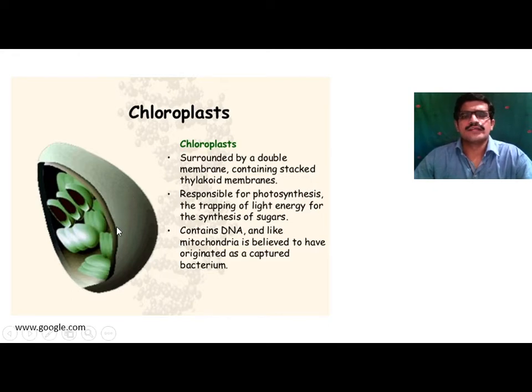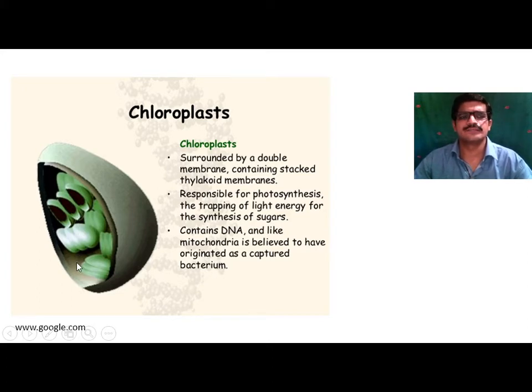Chloroplast and mitochondria are double membranous cell organelles. It has an outer membrane and an inner membrane. The inner membrane consists of a matrix, also called stroma. This stroma consists of stacks of coin arrangement of the grana. 4 to 6 granum are arranged one above the other, forming a stack of coin arrangement, and these grana are connected with each other with the help of intergrana, also called stroma lamellae.